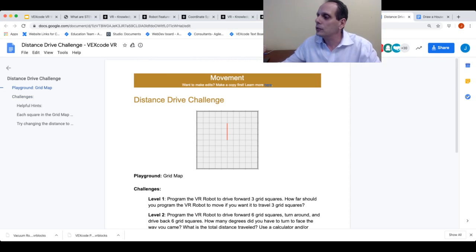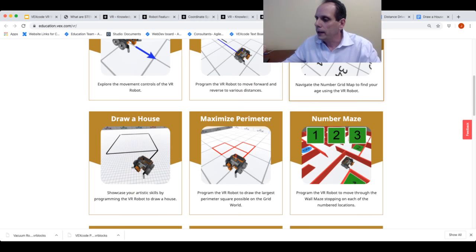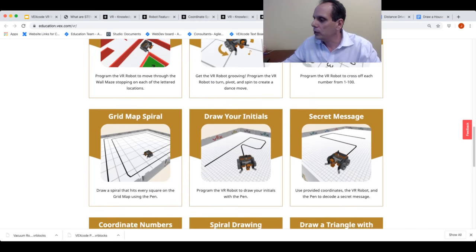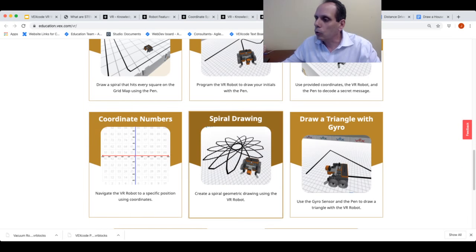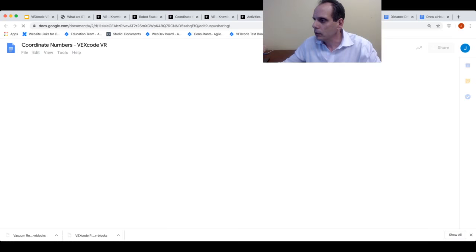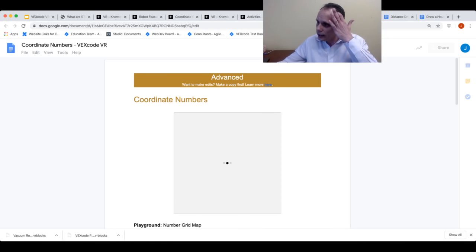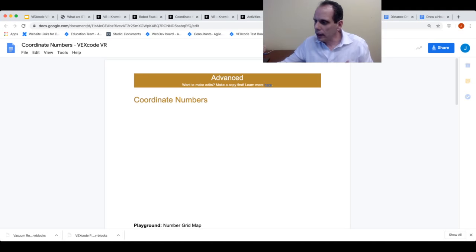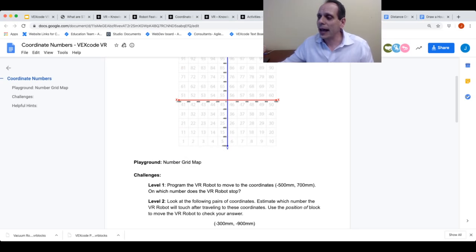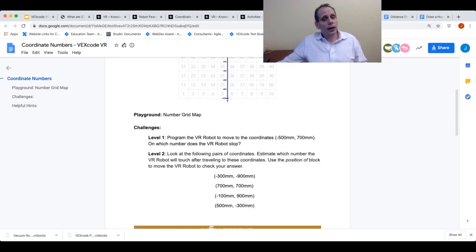We also have some more advanced activities. So let me go down here, coordinate number 1. This is a more advanced one. What we're going to ask you to do here is have the robot go to some specific coordinates. Look at these pairs of coordinates and determine and estimate where your robot will end up after going to these coordinates. So you can see we're incorporating math into what we're doing.